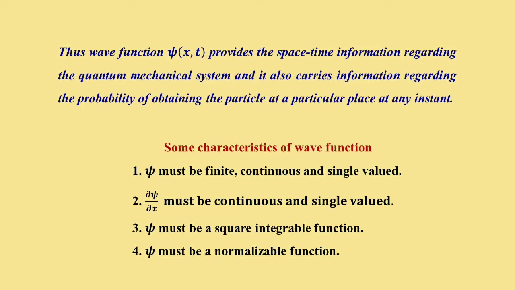The wave function should have the following characteristics. This function psi must be finite, continuous, and single valued. And if we take the first order derivative, del psi del x, as we have chosen the x axis as our motion, it may be del psi del y, del psi del z, the first order derivative of psi must be continuous and also single valued. Psi should be a square integrable function, and it must be a normalizable function. What normalization means we shall see later.